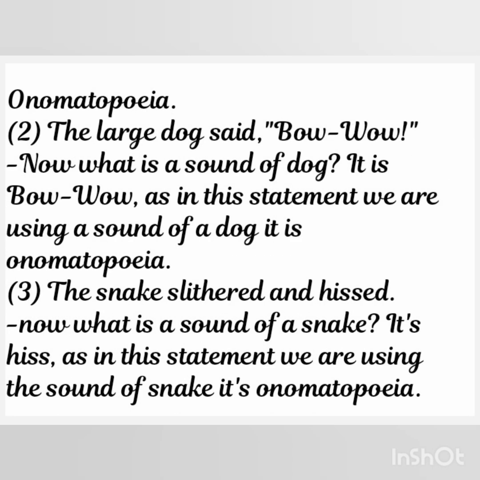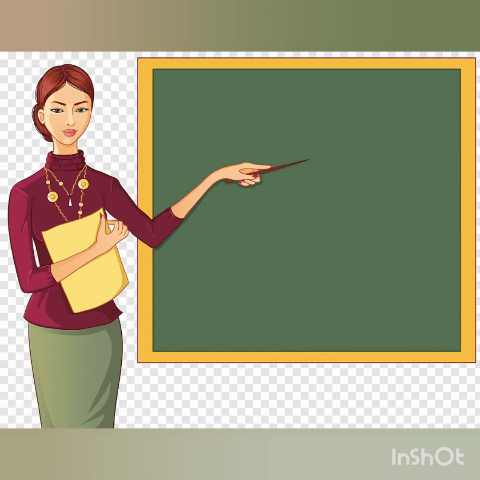Let's look into one more example. The large dog said bow wow. Now what is the sound of a dog? It is bow wow. As in this statement we are using the sound of a dog, it is onomatopoeia. Number 3. The snake slithered and hissed. Now what is the sound of a snake? It's hiss. As in this statement we are using the sound of a snake, it is onomatopoeia. So let's learn about another figure of speech.